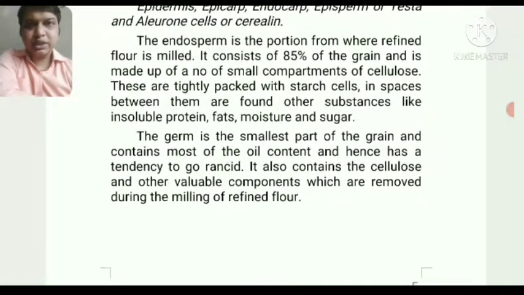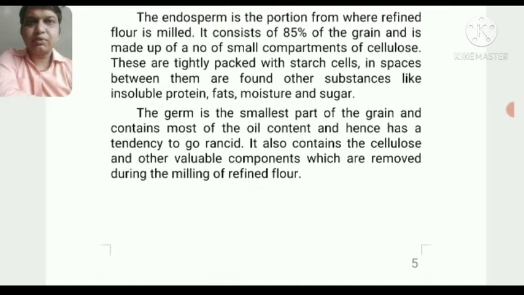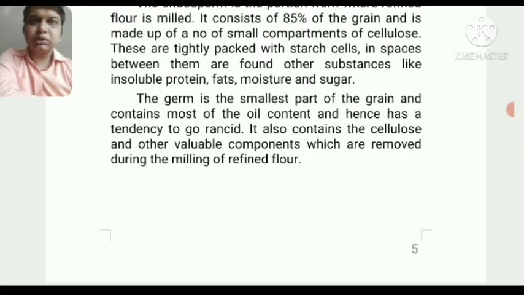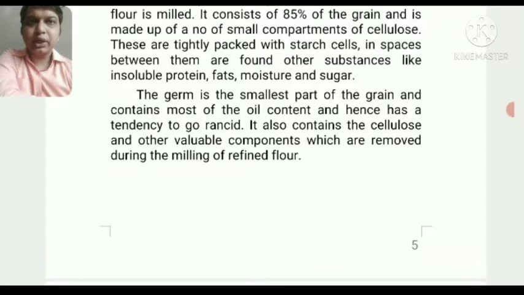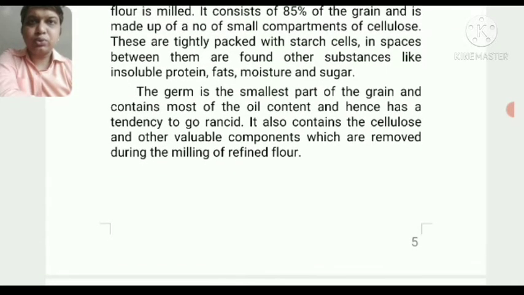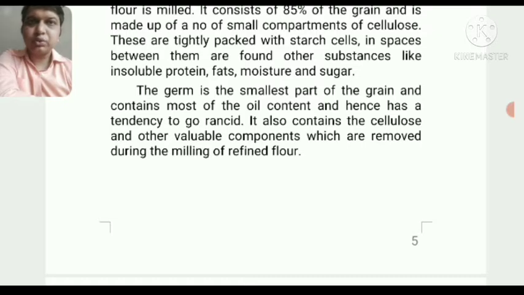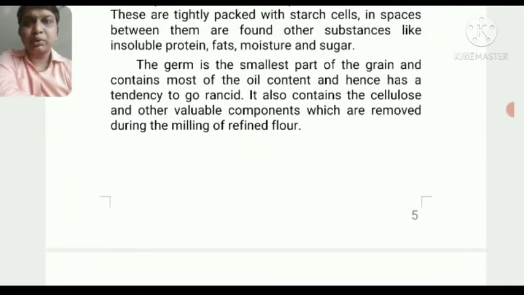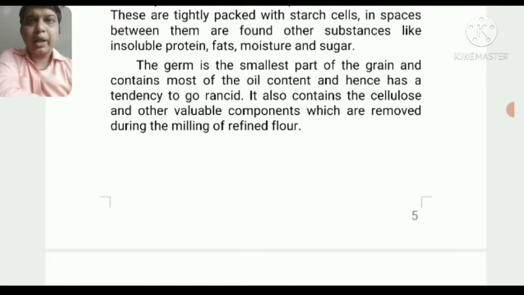The next is the germ. The germ is the smallest part of the grain and contains most of the oil content, and this oil can turn rancid, and this rancid product can harm the refined flour, and that's why the germ is also removed.